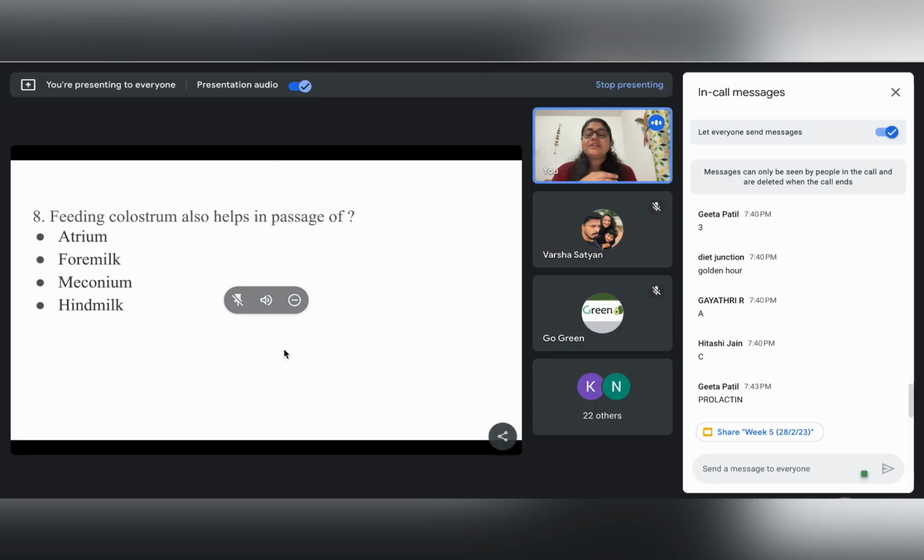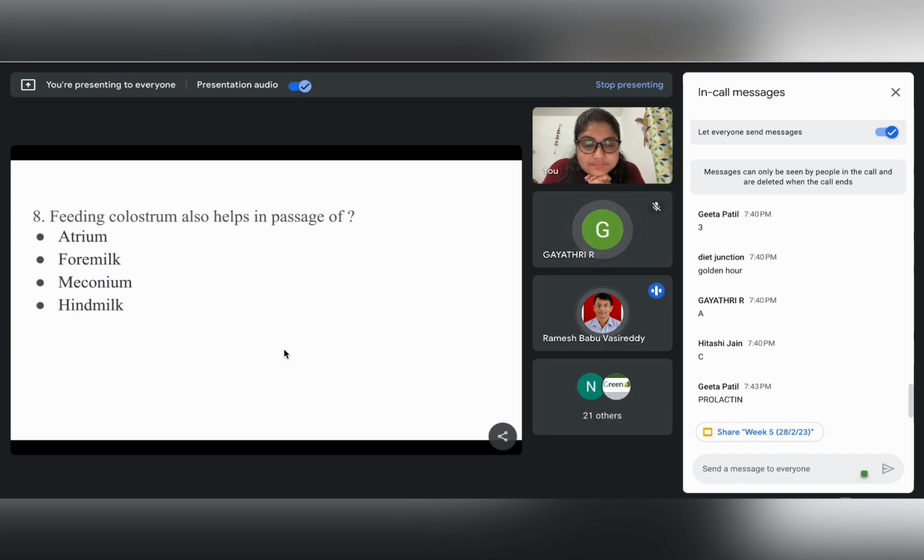So next, feeding colostrum also helps in passage of... Anybody would like to give me the answer? Meconium. Yes. And what is meconium? The first black stool. Okay. As we can see the options, the first option, atrium, doesn't make sense, so forget it. Foremilk, hindmilk, meconium, right? Since one of you has given the answer foremilk, we should be very clear and there is nothing to be confused here.